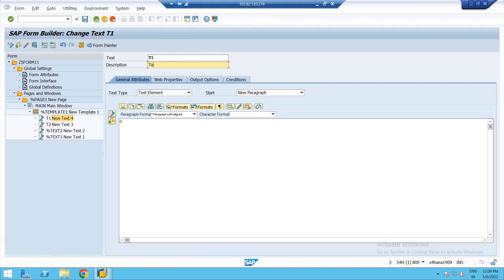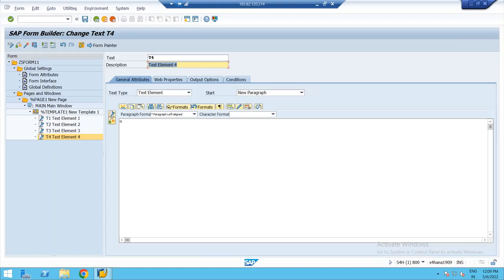I'll just change the description as text element 1. Text element 2. Not compulsory to rename, but for our convenience, we are doing it. Text element 3. Text element 4. So under template, I created 4 text elements.